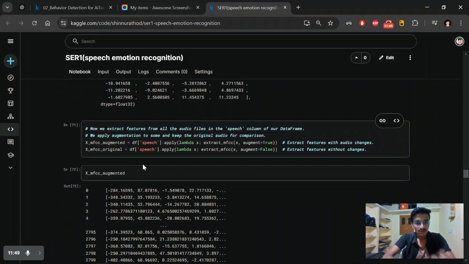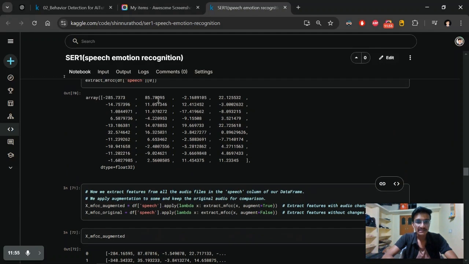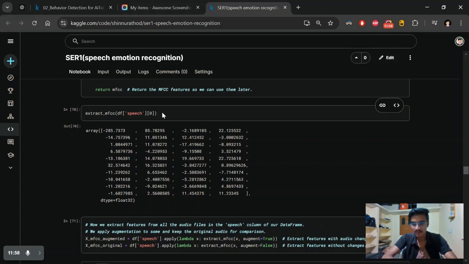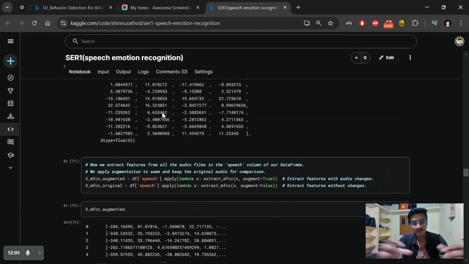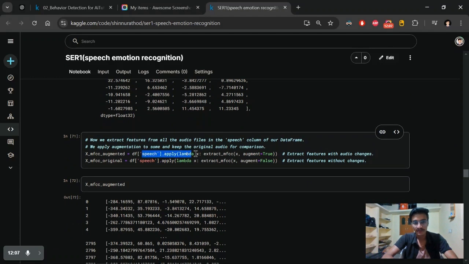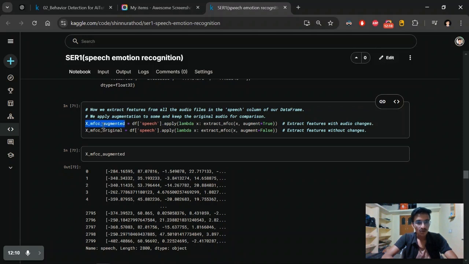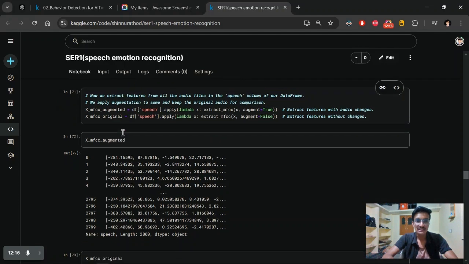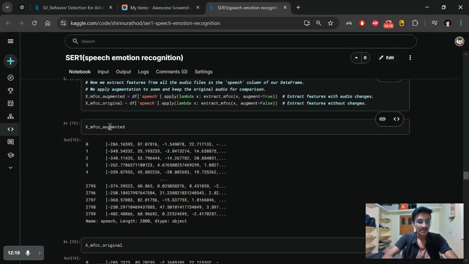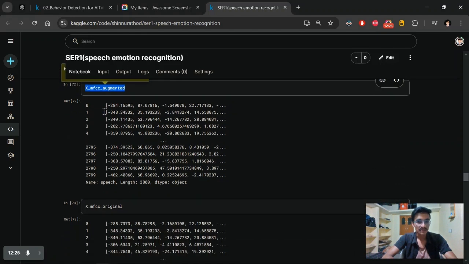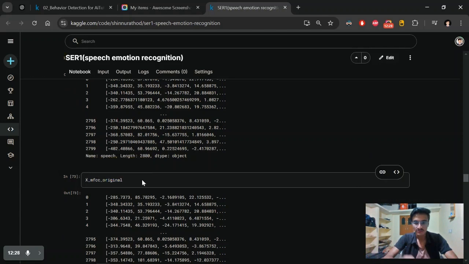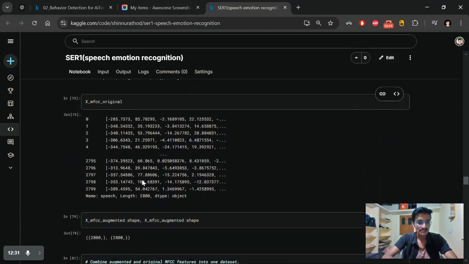And here what I'm doing is, we can extract the features of an audio file. Here I'm extracting just from one sample, one audio. To extract the features from all the audio in the dataset, I'm writing this code. Here this is the augmented data, extracting the features from the augmented data, and extracting the features from the original data. And again after extracting, I'm printing the augmented features, and again I'm printing the features extracted from the original dataset.